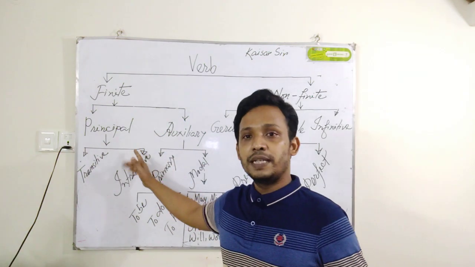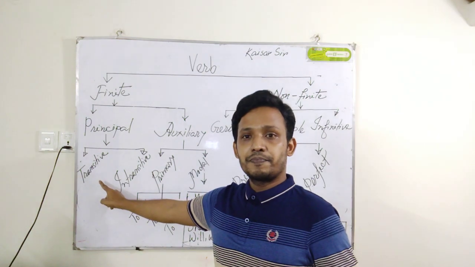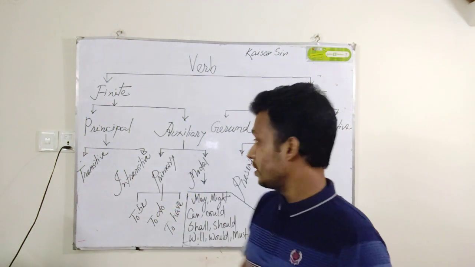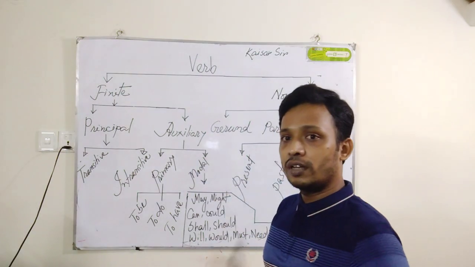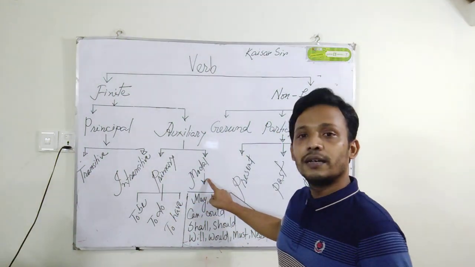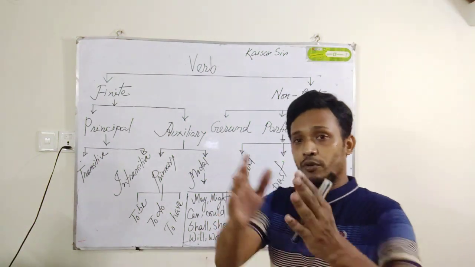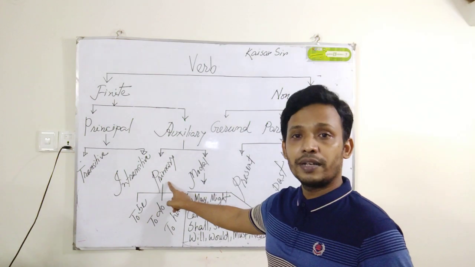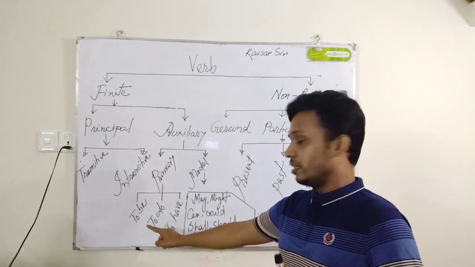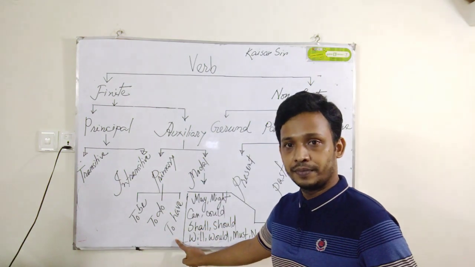Finite is of two types: principal, auxiliary. Principal is of two types: transitive, intransitive. So come to the auxiliary portion. Auxiliary is two types: primary auxiliary, second one is modal auxiliary. So at first we have to be cleared about primary auxiliary. Primary auxiliary is of three types: to be verb, to do verb, to have verb.